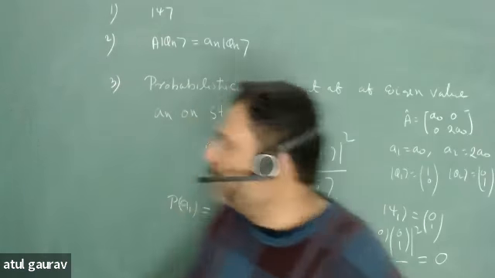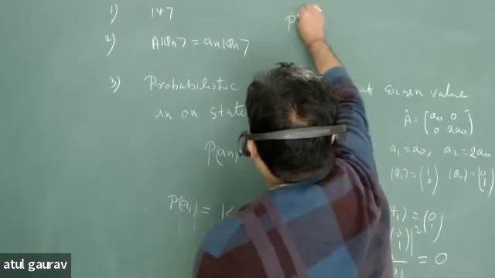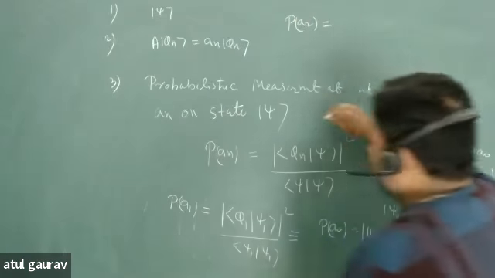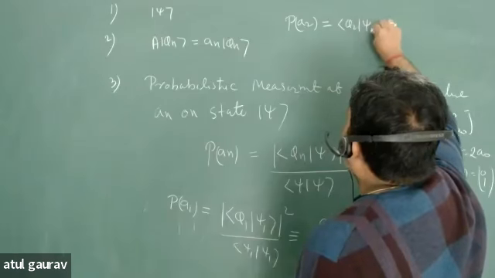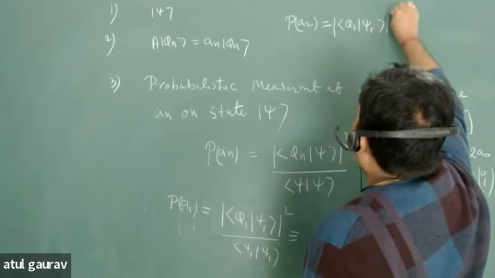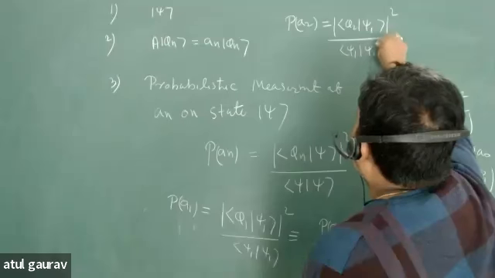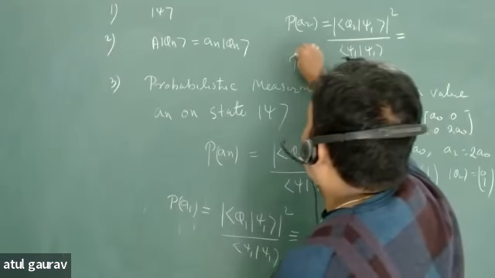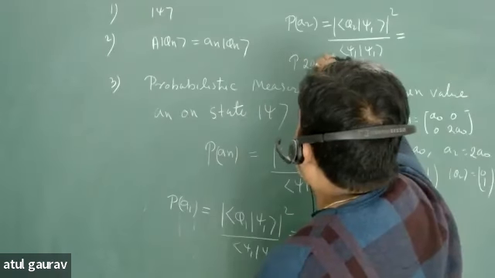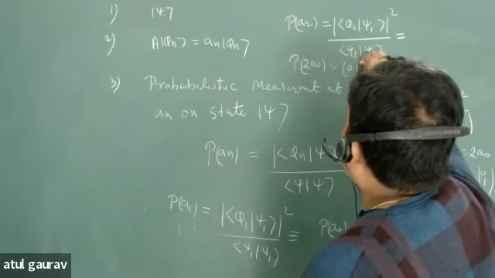What will be the probability of getting A2 on psi 1? So that will be mod of phi 2 psi 1, squared, and this value is equal to P 2A0. What is phi 2? 0, 1.